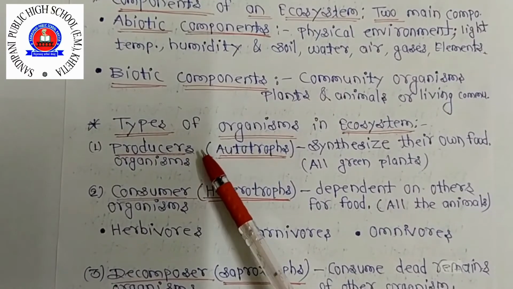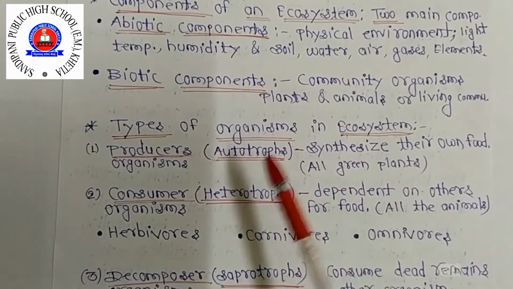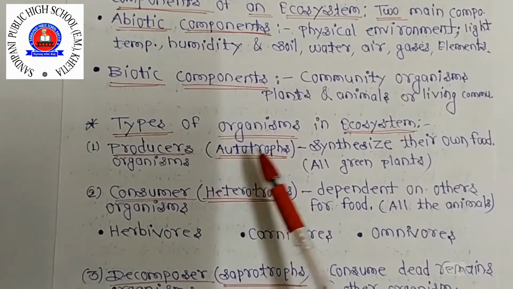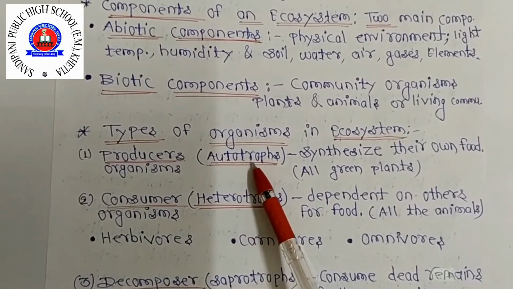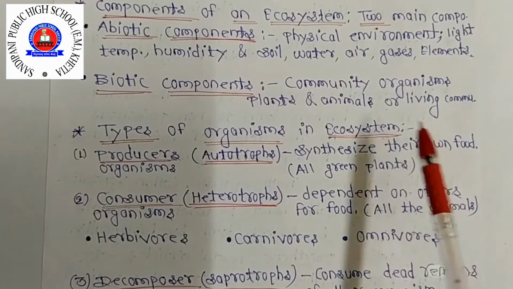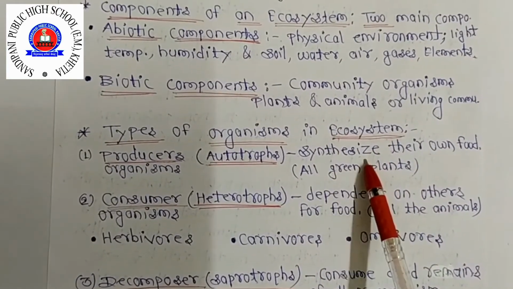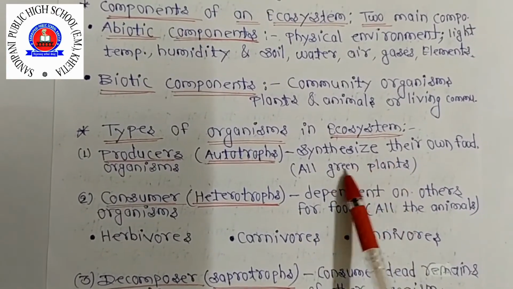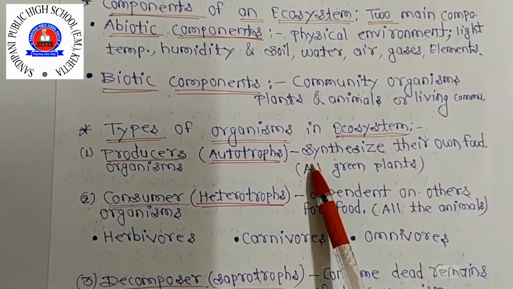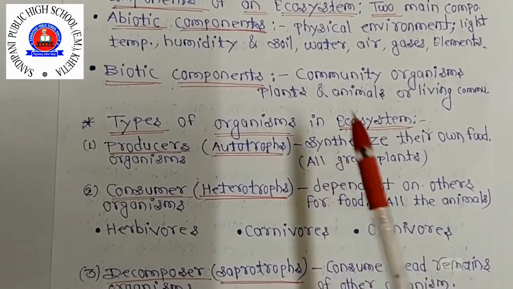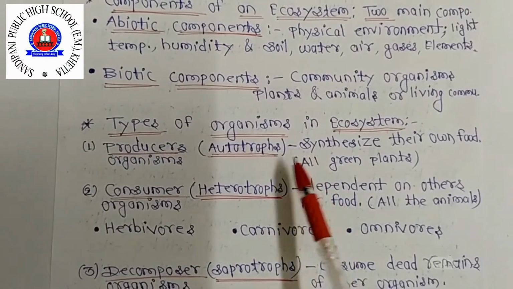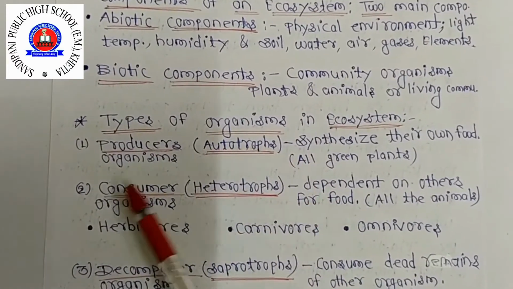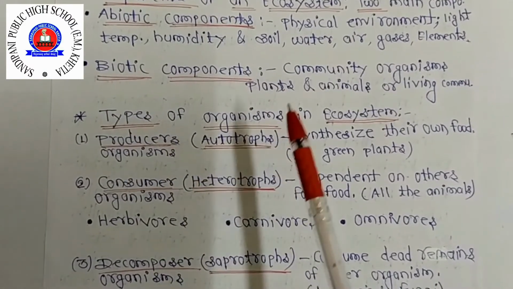What is a producer? Autotrophs, which synthesize their own food. All the green plants are producers. Those organisms which prepare their own food are called autotrophs, and that's why they are called producer organisms.